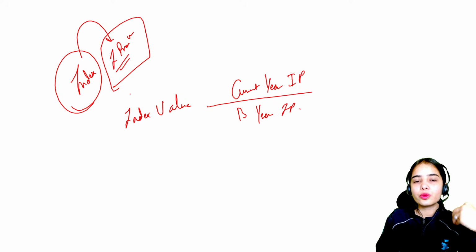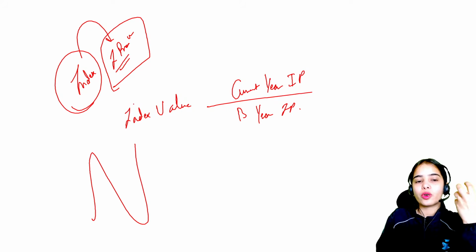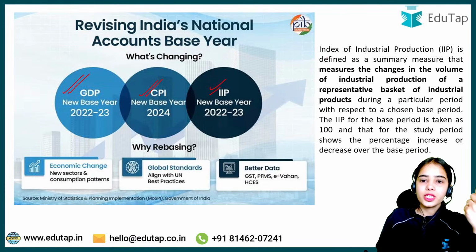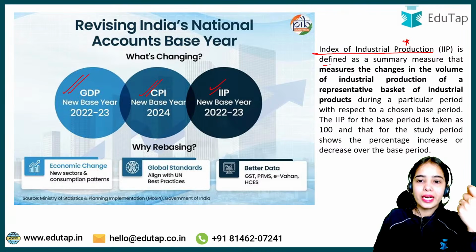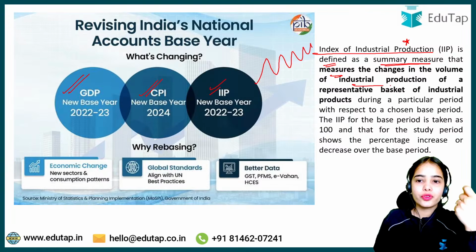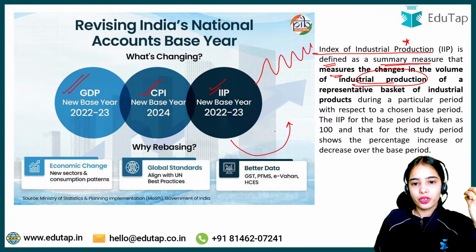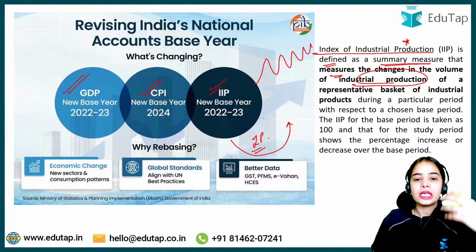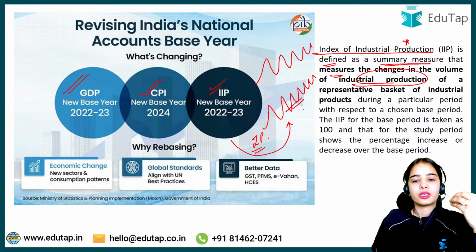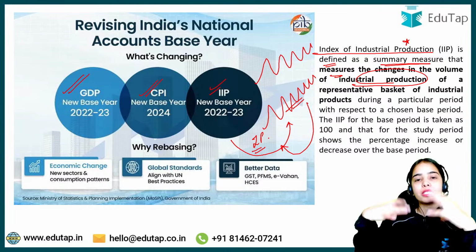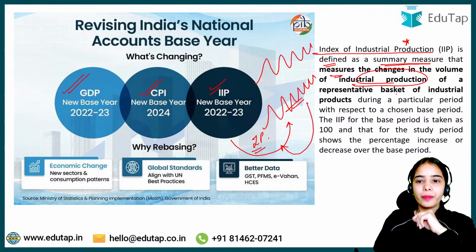Here we are trying to see the changes, the increase or decrease, that has happened in the industrial production. The index of industrial production is defined as a summary measure that measures the changes in the volume of industrial production of a representative basket of industrial products. So here we are taking a basket of industrial products and we are trying to see how much increase or decrease has happened in the production of these products during a particular period with respect to a chosen base year.